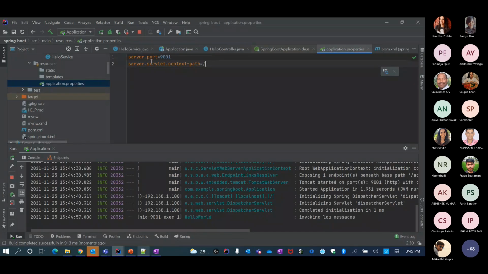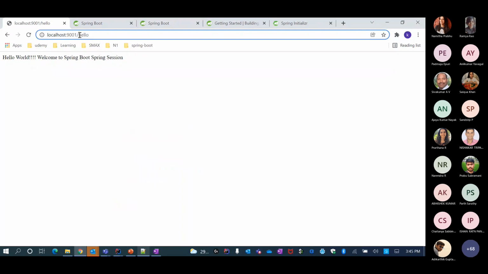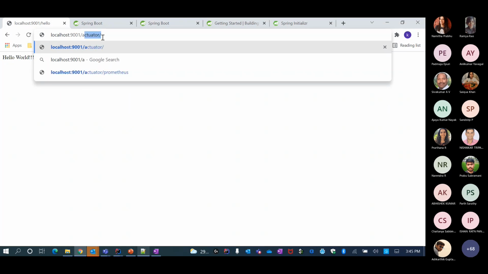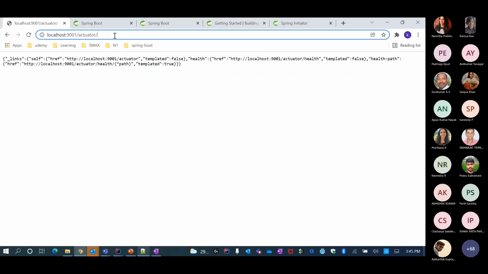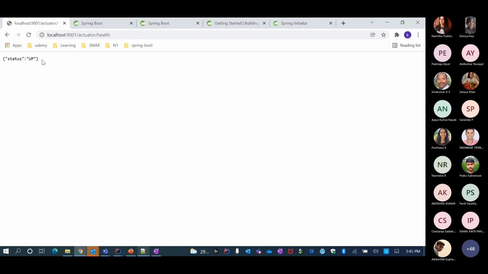Because of this, let me also see what the metrics are. Let me say actuator. I forgot that. It gave me the metrics, not so great. Let me check the health, which says status up.